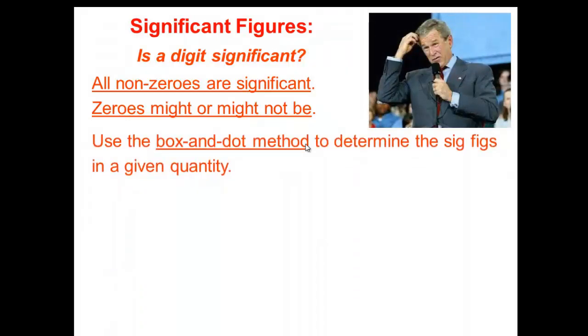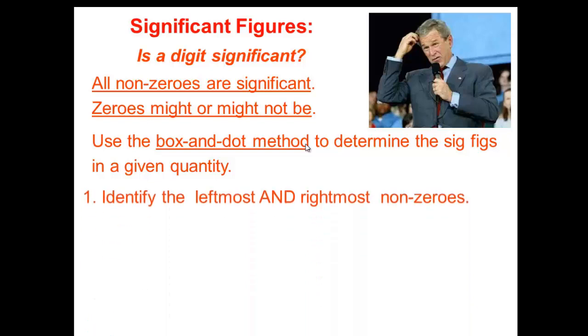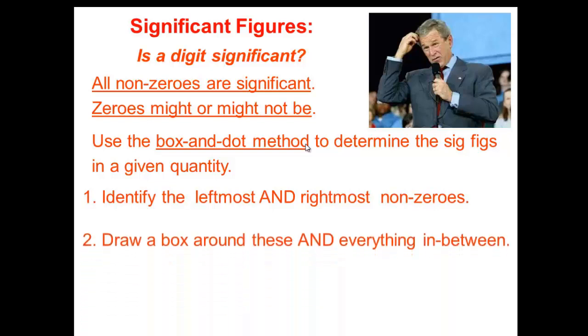We're going to use the box and dots method to determine the significant figures in a given quantity. This means we're going to draw a box around the significant figures. We have a mission here. The first step is to identify the leftmost and rightmost non-zeros.